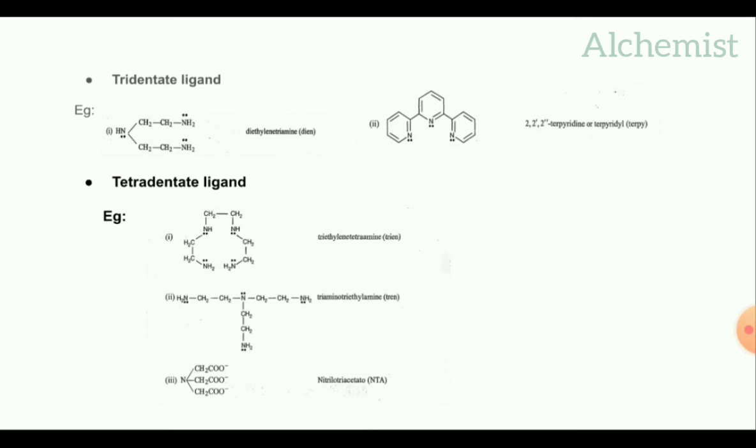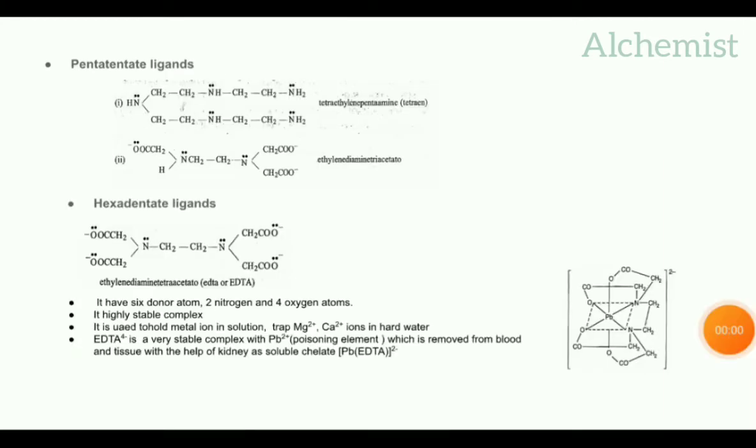Last one is nitrilotriacetate. Pentadentate ligand means the ligand having 5 donor atoms with the sharing of electron pairs. Examples are tetraethylene pentaamine and ethylene diamine triacetate.